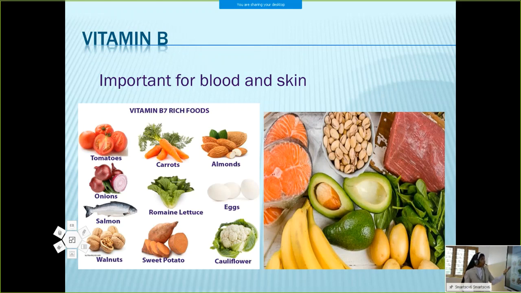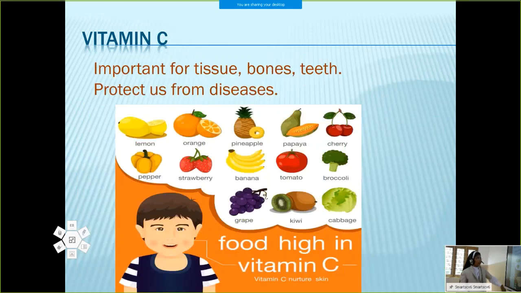Vitamin B7 rich foods are tomato, carrot, almonds, onions, lettuce, eggs, cauliflower, sweet potato, walnuts, fish, etc. Okay, so different vitamins are contained in different food items. Also, different vitamins have different functions. Vitamin B together, we can say, is important for blood and skin. So you have to remember any two or three examples. That's all. Then we are moving to vitamin C.